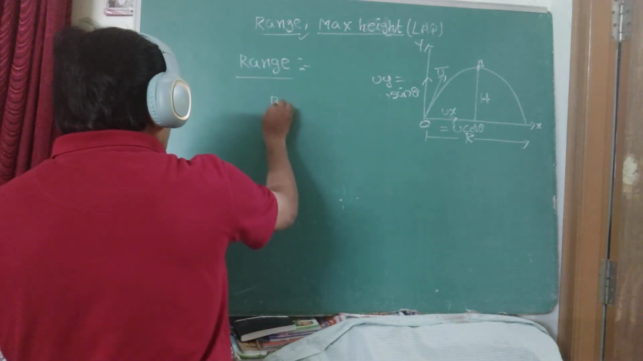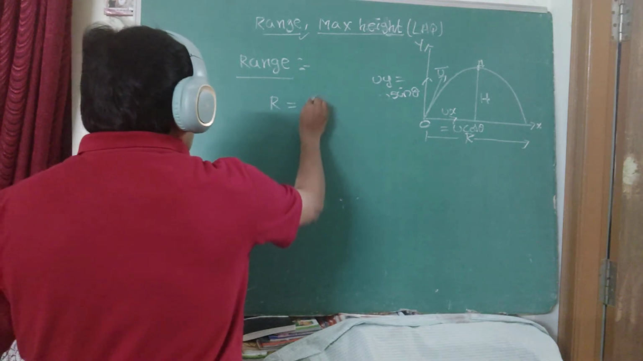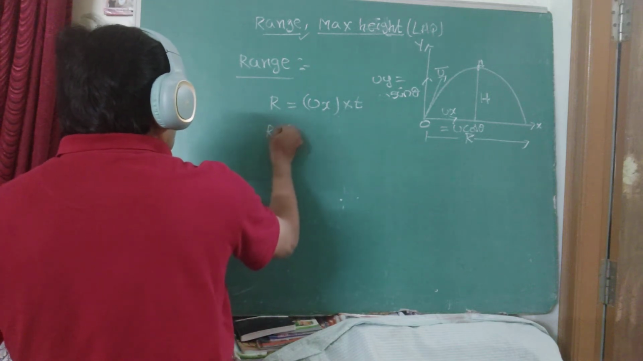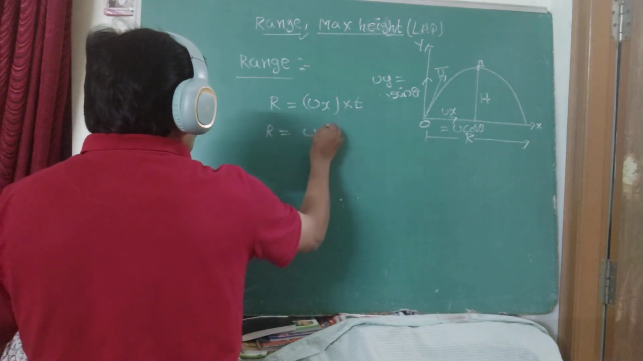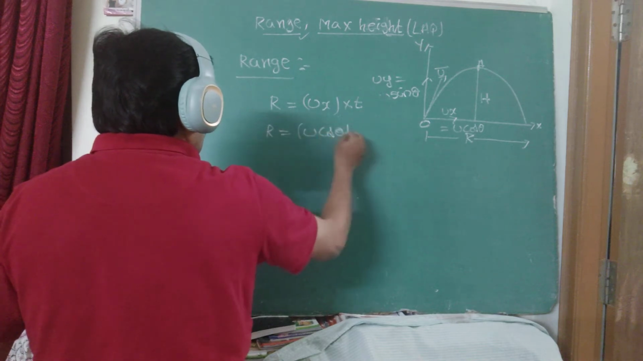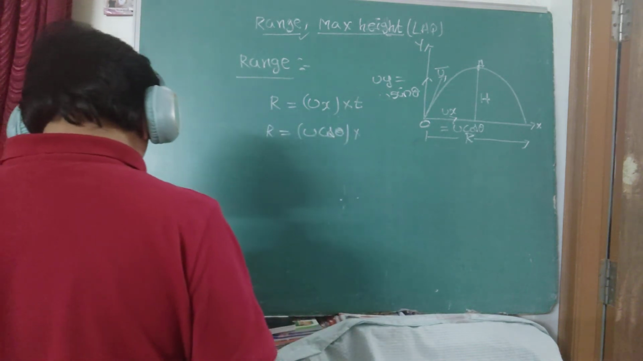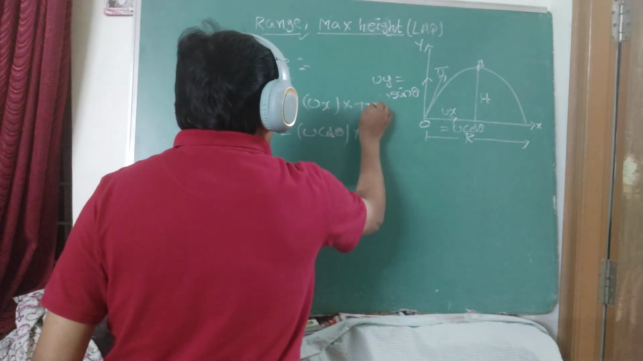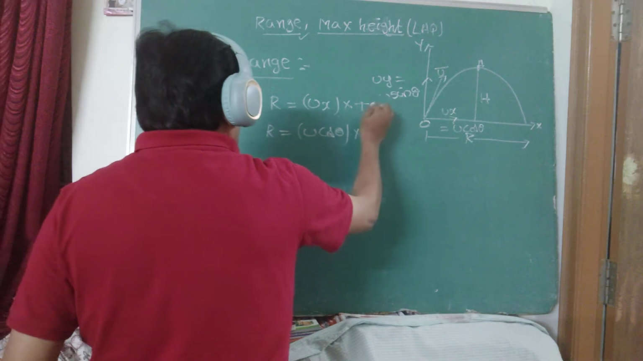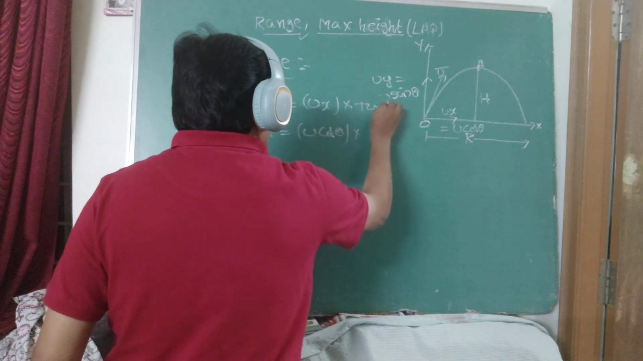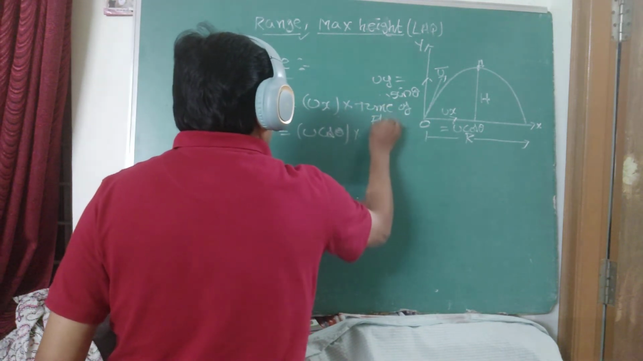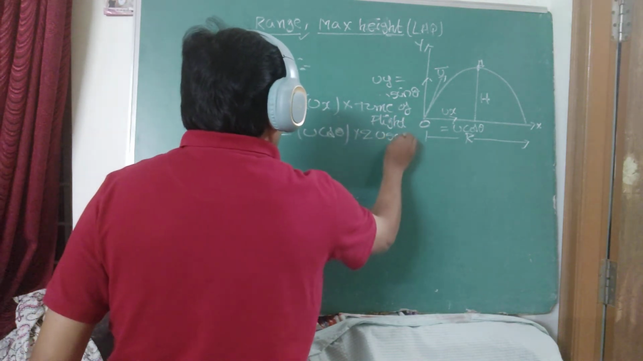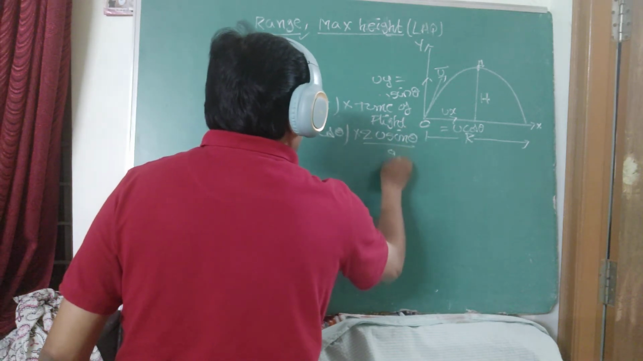R equals, on which axis do you want to calculate this? X-axis, initial velocity into time. Now range equals ux into t, where ux is u cos theta. T means what? Better to write like this: the total time taken, or the time of flight. Time of flight should be 2u sin theta by g.